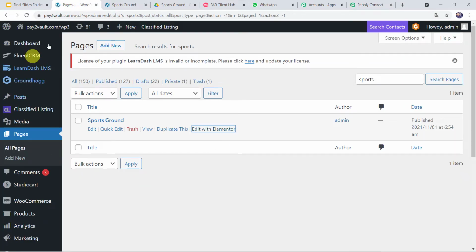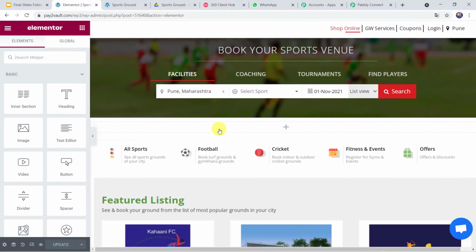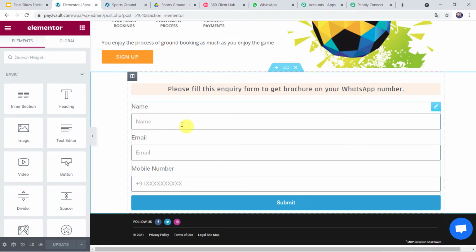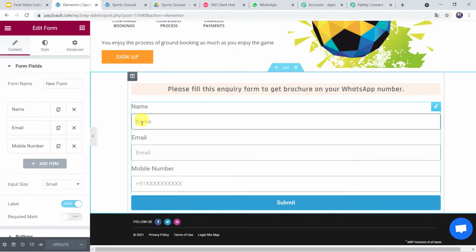So this is the WordPress account, and here I have created this page named Sports Ground. So I'll come to this Edit with Elementor option. I'll simply click on this. So this is the website page which I have created, and this is the form which I have attached on this particular page, where I have asked for the name, email address and mobile number of the customer.